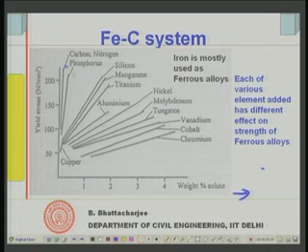Phosphorus does the same thing, it also increases the yield strength as we increase it. Silicon does the same thing, as do manganese, titanium, aluminum, nickel, molybdenum, tungsten and vanadium, cobalt and chromium. So, you see out of all this, carbon does the trick most.